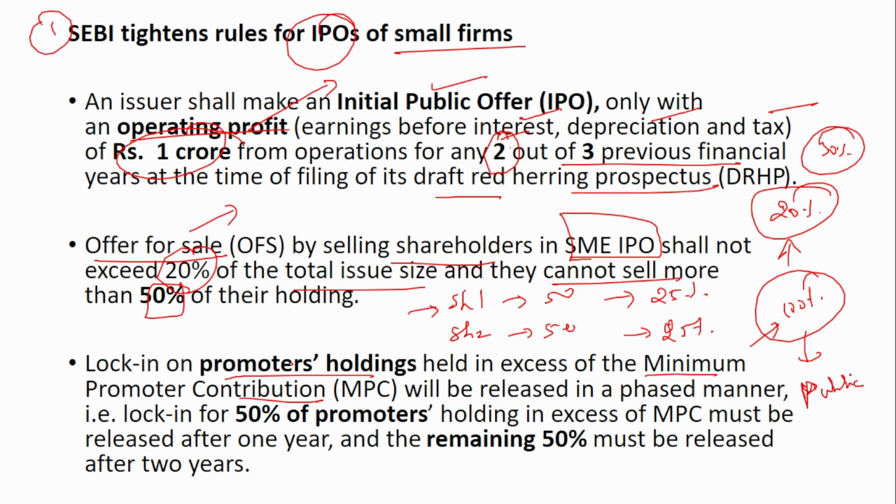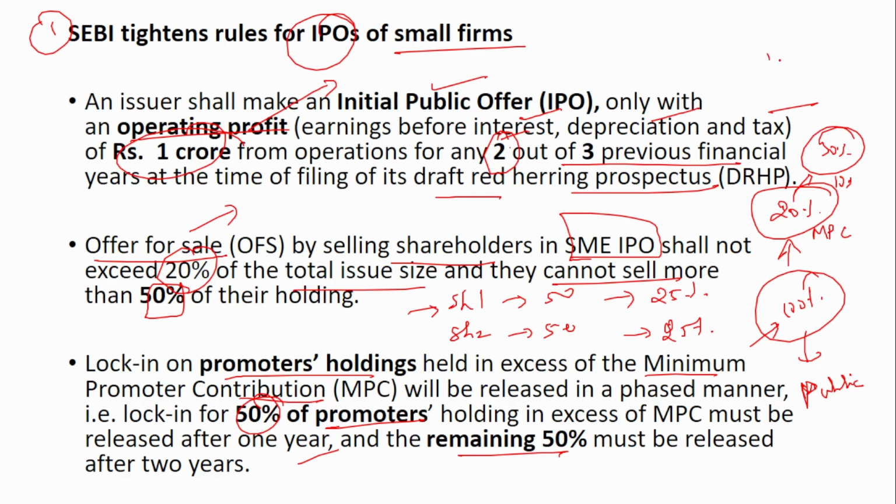So lock-in on promoters' holding held in excess. When there is this excess of 10%, the lock-in on promoters' holding will be released in a phased manner. That is, lock-in for 50% of the promoters' holding in excess of MPC must be released after 1 year, and the remaining 50% must be released after 2 years. So I have mentioned that the 20% is the MPC, the minimum promoter contribution.